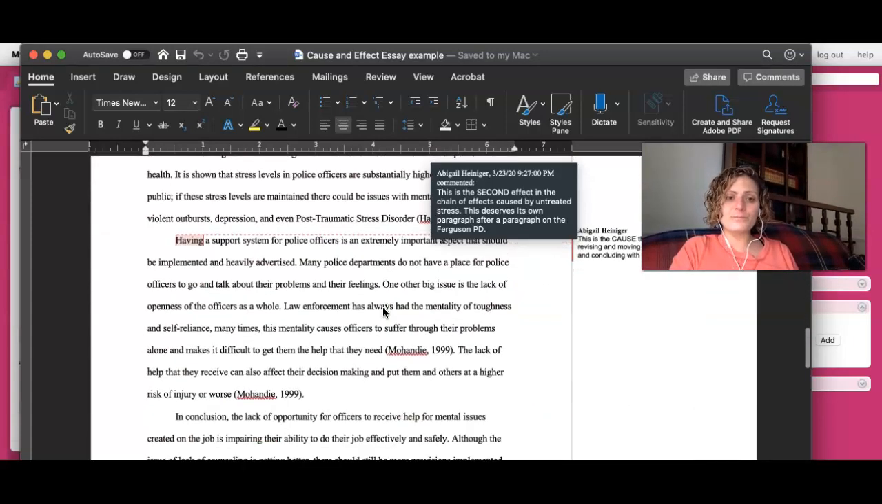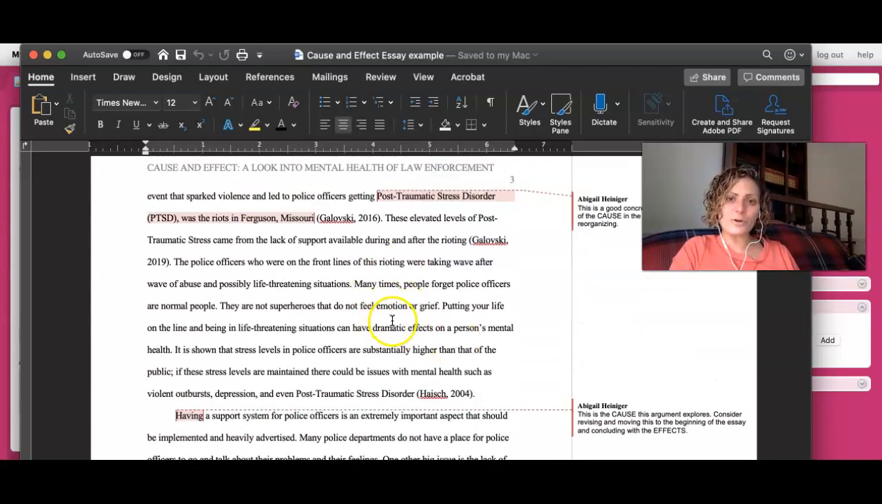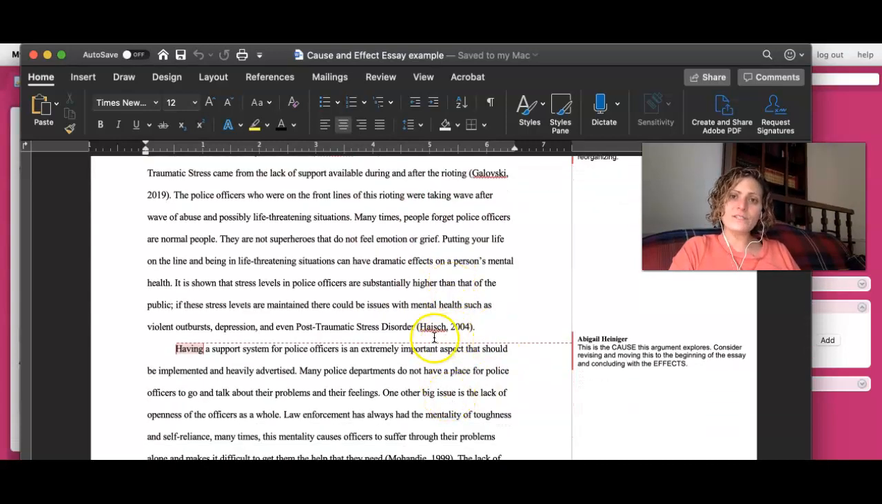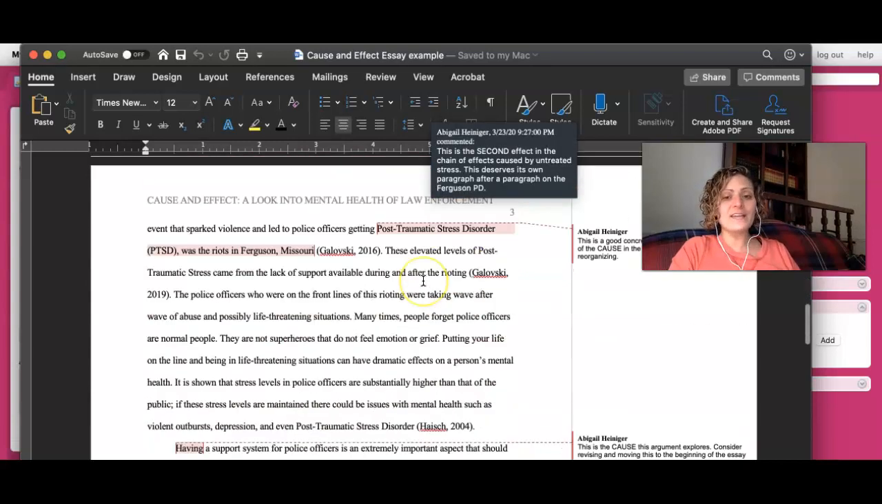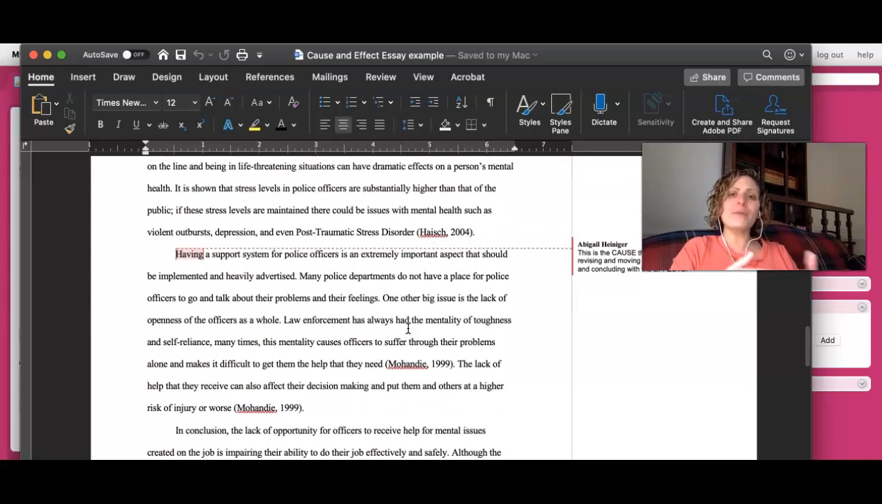One of the great things about beginning with the cause is that in the effect paragraphs, you can keep pointing back to the cause and say, you know, this PTSD and elevated stress in the workplace could be addressed by in-house mental health workers. As well as the suicide rate, again, could be addressed and perhaps even identified by a good mental health system working to protect our officers. And so that would emphasize that the cause, the absence of this, could be contributing to these effects.